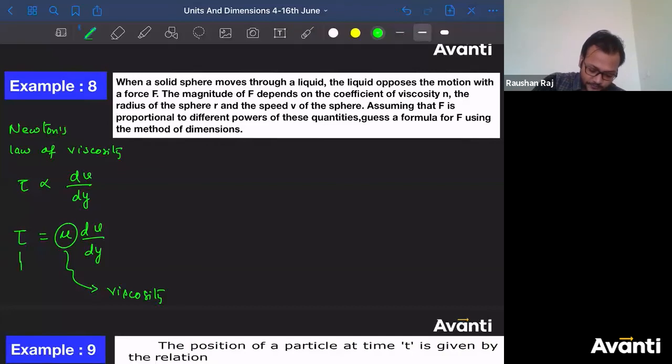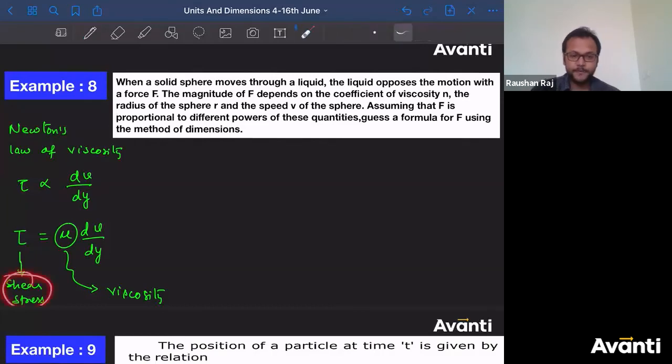What is this, children? This is shear stress. Don't worry, it might look like I'm saying useless things, but just imagine this is a stress. You will understand what shear stress and normal stress are in the 9th chapter. Just understand that this is stress. Stress has the same dimensional formula as pressure. Whatever the dimensional formula of pressure is, the same applies for stress also.